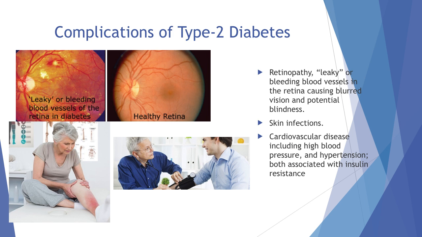If type 2 develops, then one will almost certainly develop complications associated with this disease, including retinopathy, where blood vessels in the retina leak, causing blurred vision and eventually blindness, skin infections, and cardiovascular disease, including high blood pressure and hypertension.